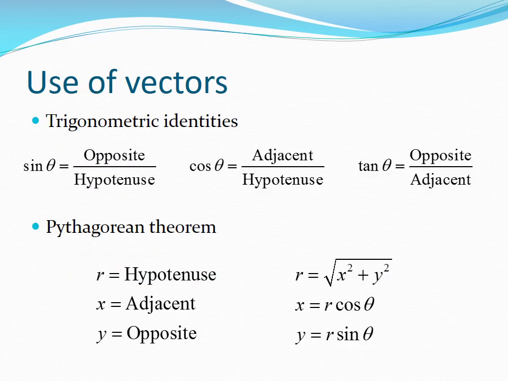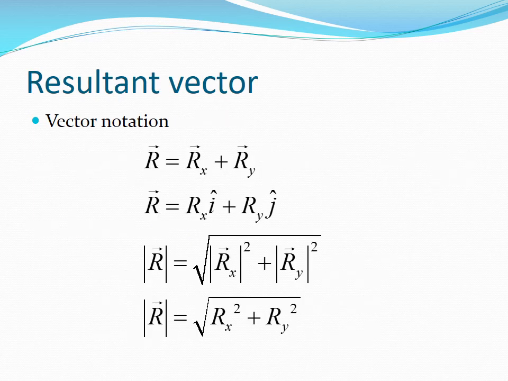In the last lecture, we reviewed the trigonometric identities. Here they are again. We also introduced vector notation. The r sub x and r sub y vectors are the components of vector r in the x and y directions. The i and j with the hats are the unit vectors in the x and y directions, respectively. So r sub x and r sub y are magnitudes of the rx and ry vectors. The magnitude of the r vector is the square root of the sum of the squares of the x and y components.